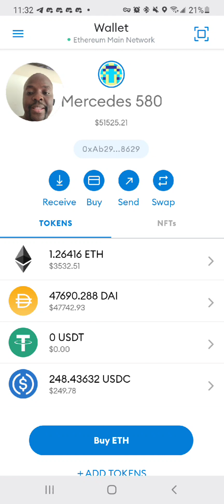So now when I go back and I look at my wallet, it says DAI 47,742 and it says ETH 3,532. That was my friend that was calling.